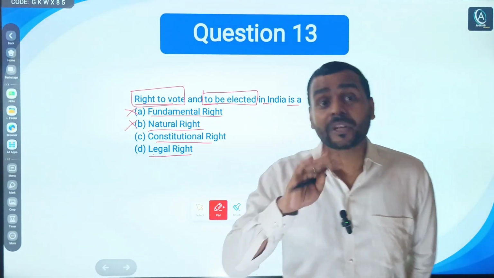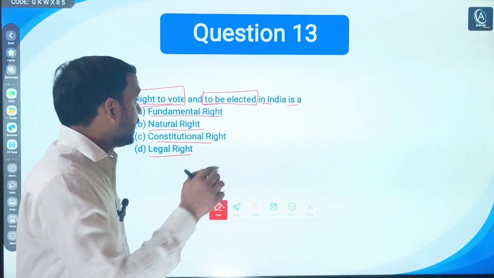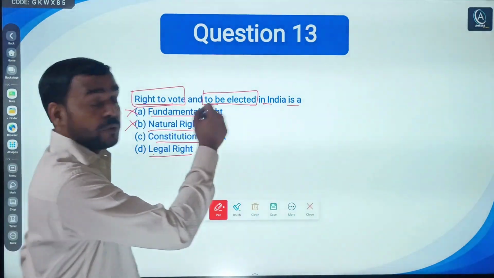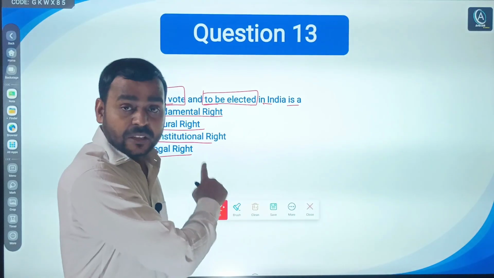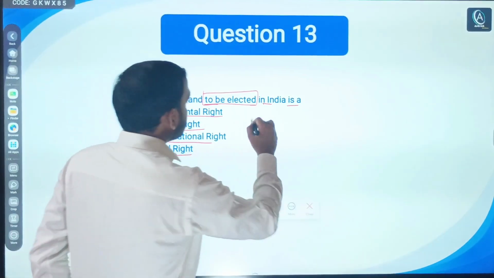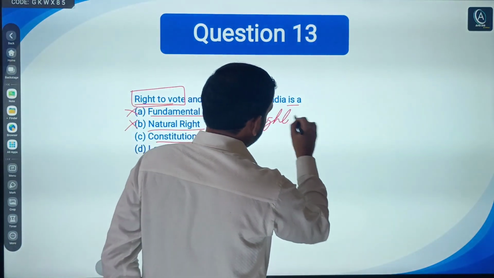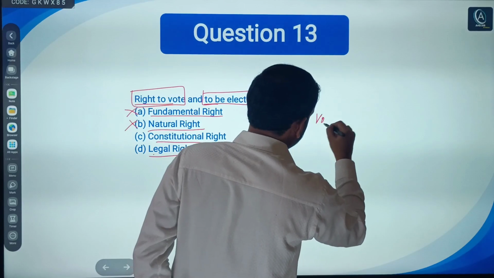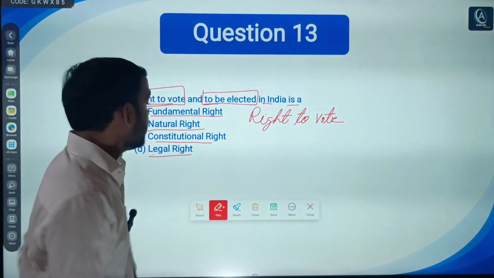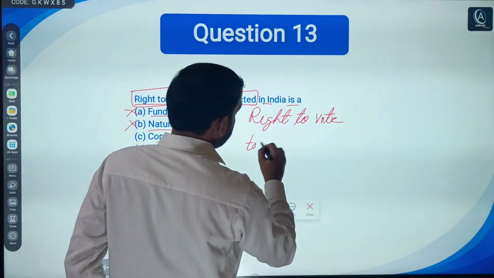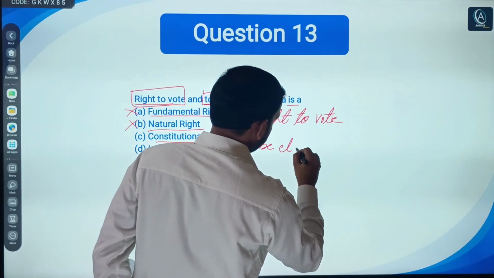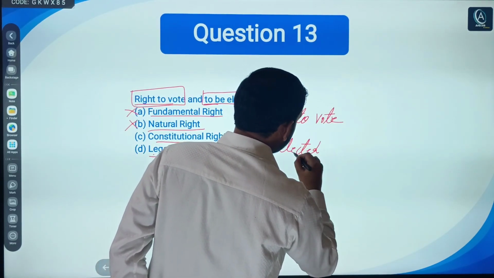Listen, if you divide this question, I will explain it in great detail. First is the right to vote. Second, to be elected. To be elected means what?